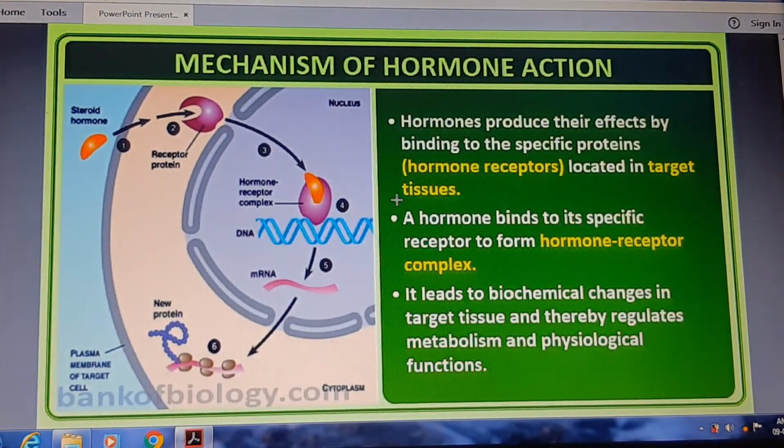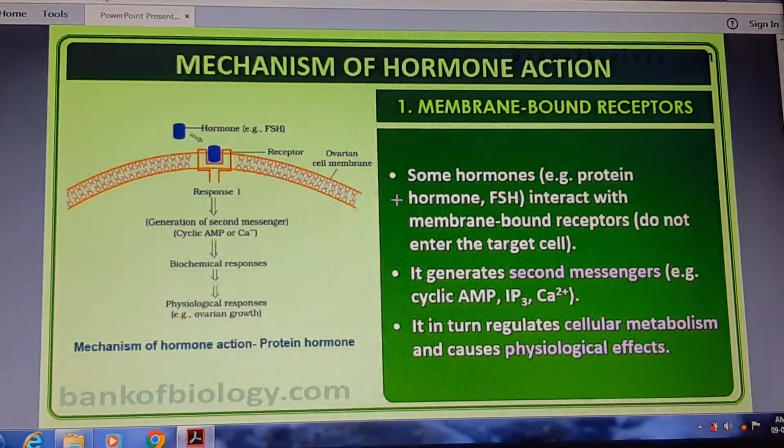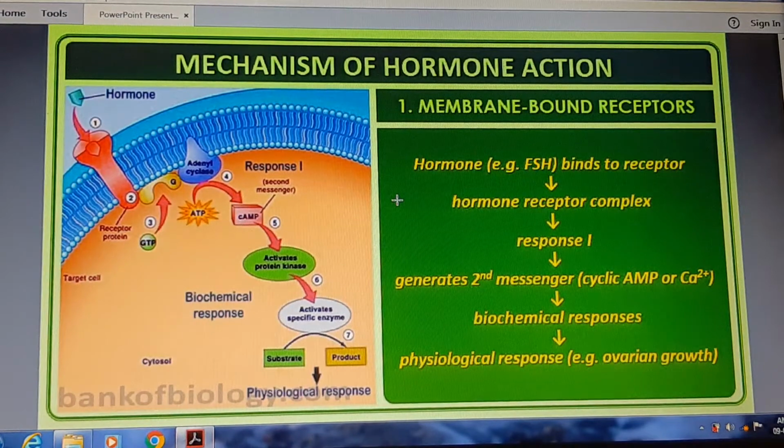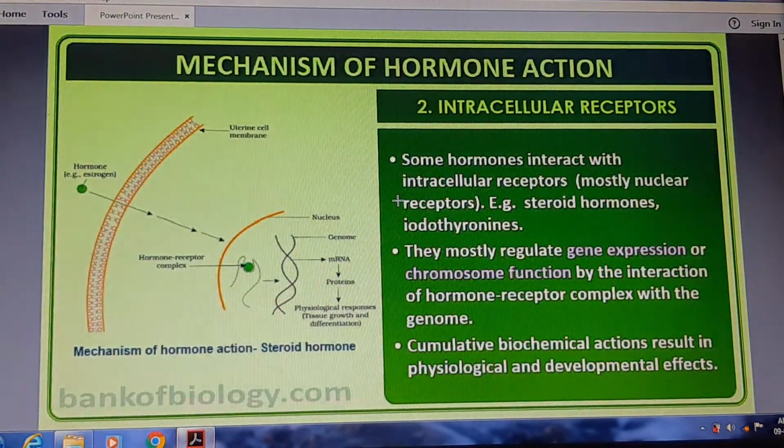And this, of course, is the mechanism of hormone action. You just write it as it is on your screen. This you also take down. Similarly, it is also the continued functions of the hormones.